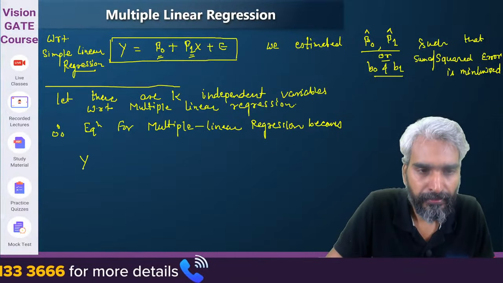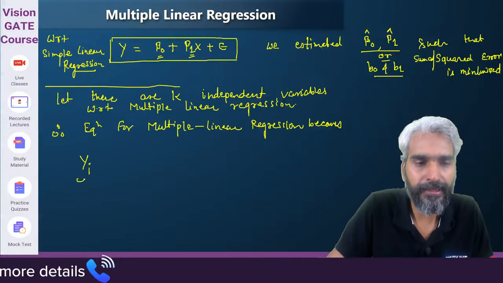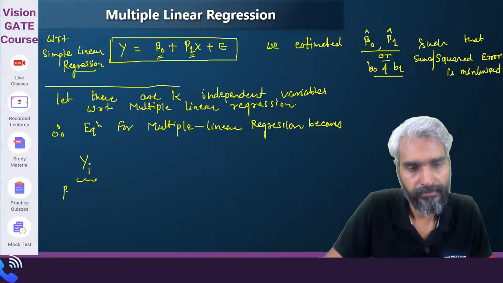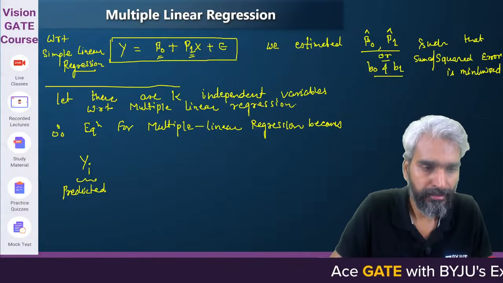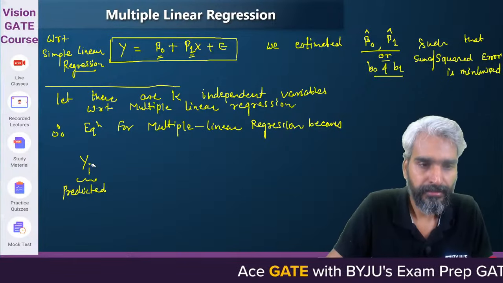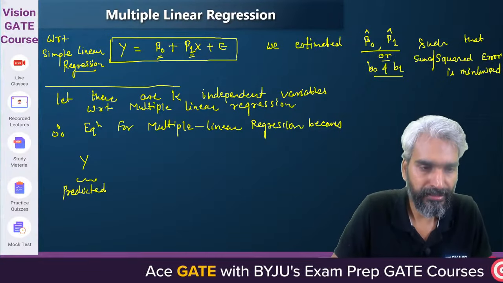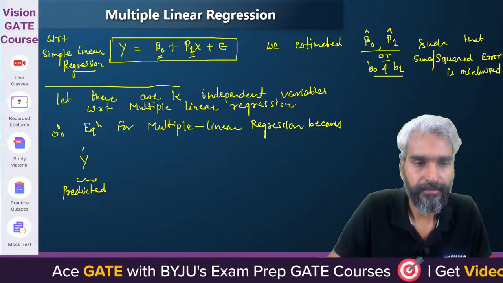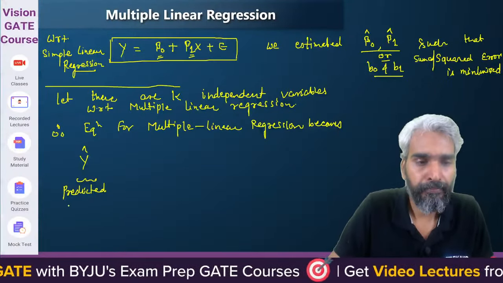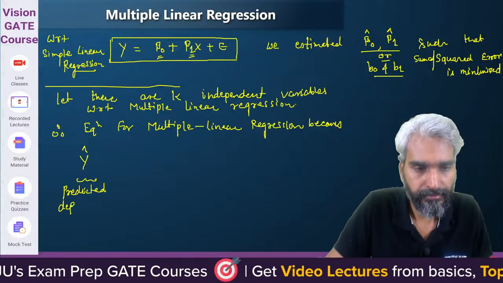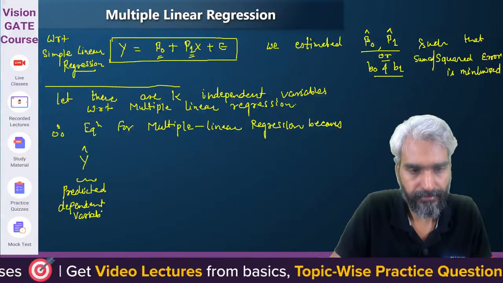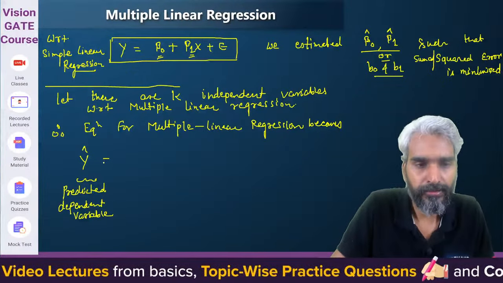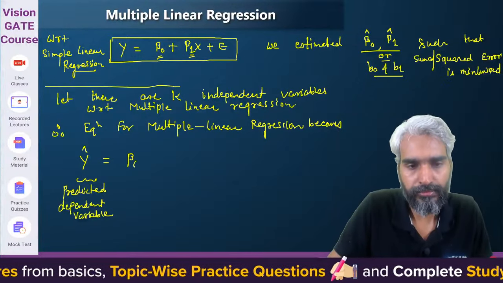So the predicted value of y, let me denote it using a new symbol just for ease of understanding. Let me not write it y, but simply y hat. Let's assume y hat is the predicted dependent variable. What will it be? So y hat will be nothing but beta 0. This is the intercept.